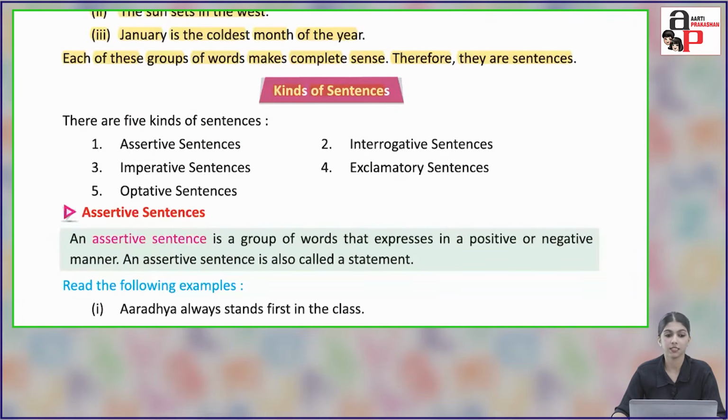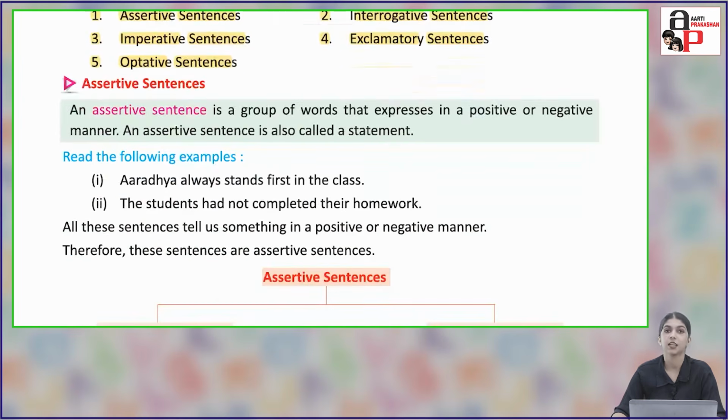Kinds of sentences. There are 5 kinds of sentences. So how many types of sentences do we have? 5. Number 1, assertive sentences. Number 2, interrogative sentences. Number 3, imperative sentences. Number 4, exclamatory sentences. And number 5, optative sentences. So let's study these sentences.